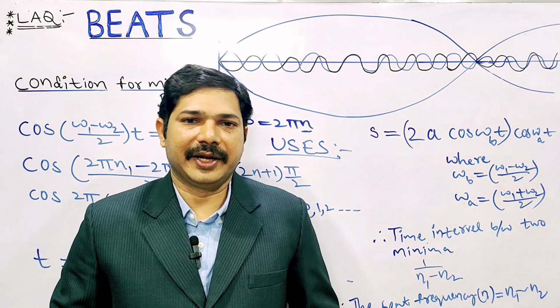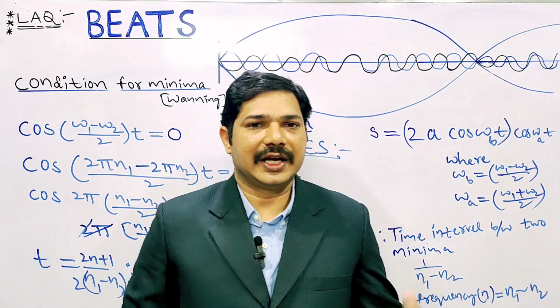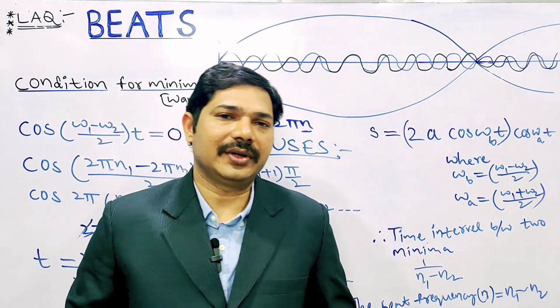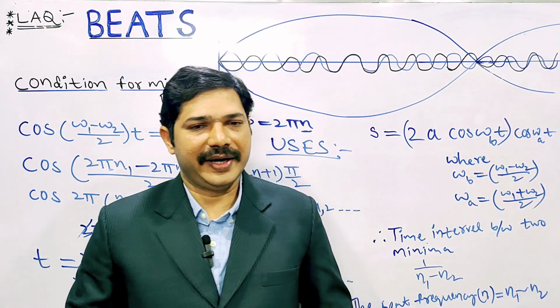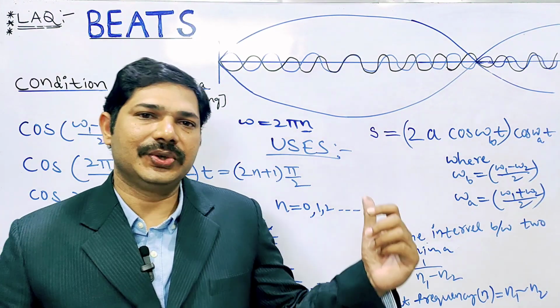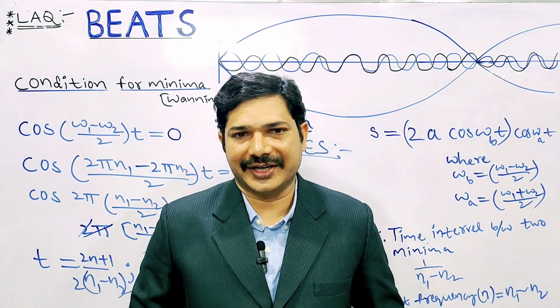These uses you have to write: first the definition of beats, then the beat frequency derivation, then afterwards the uses. Any 4 uses you have to write.